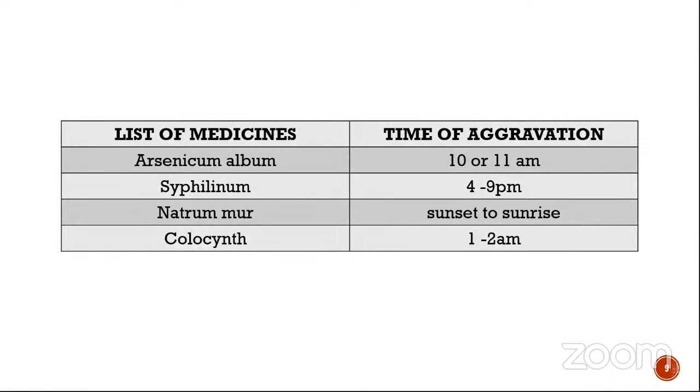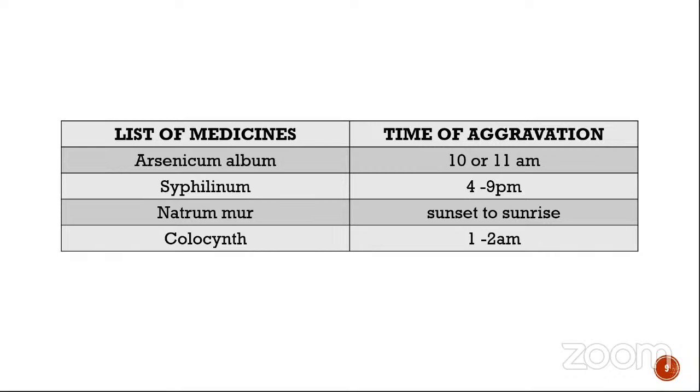So another match the following. It's the list of medicines and time of aggravation. So arsenicum album is the first one, syphilinum is the second, natrum mur and colocynth. Then the aggravation is 10 or 11 a.m., 4 to 9 p.m., sunset to sunrise, and 1 to 2 a.m. So let's go back to keynotes. Arsenicum album, it's either 1 to 2 a.m. or 1 to 2 p.m. Okay, so that's arsenicum, which goes to the fourth option.